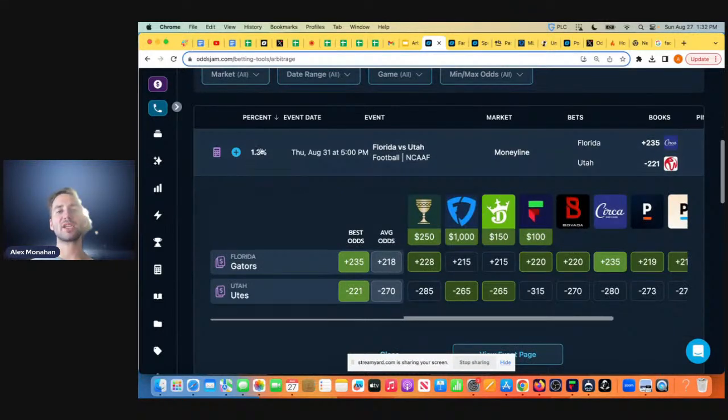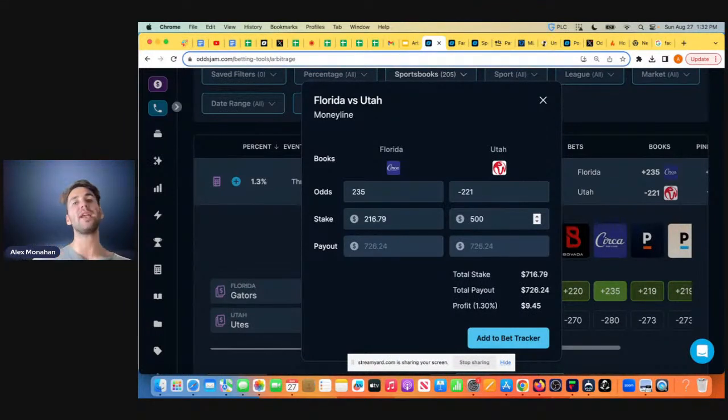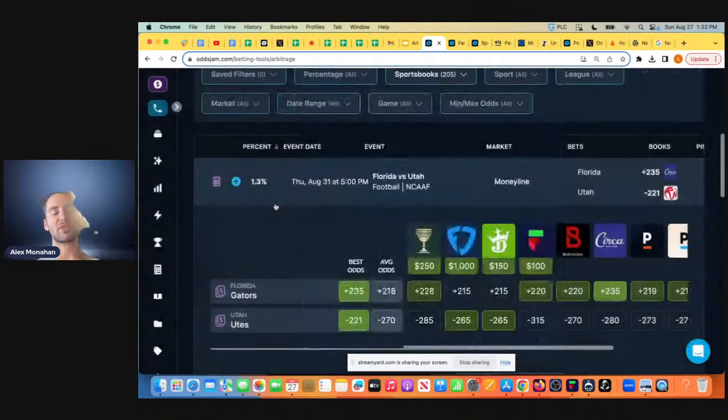like this is a risk-free return of 1.3% between these two sports books. So let's say you bet $500 on Resorts World. This is a sports book in New York, so I don't have access to it. If I was in New York right now, I would literally place this bet live and show you. So you can see you can make a risk-free profit of 945, a risk-free profit of 1.3%.